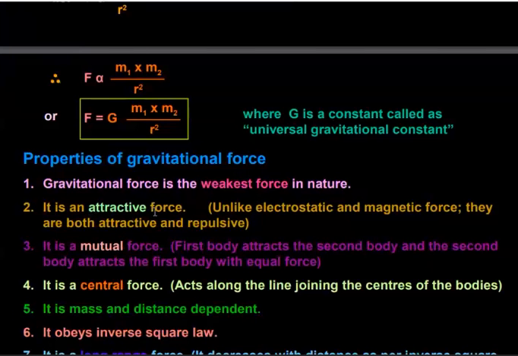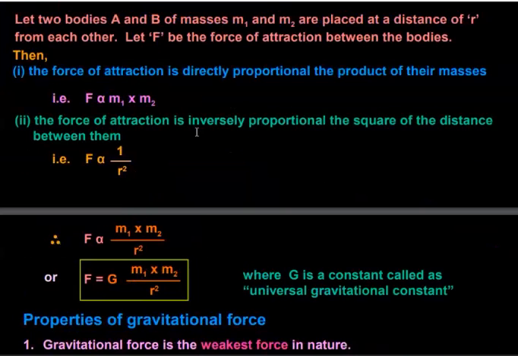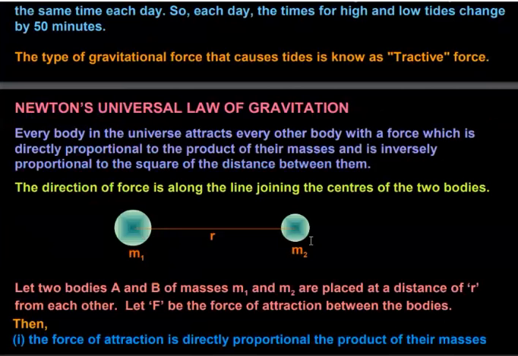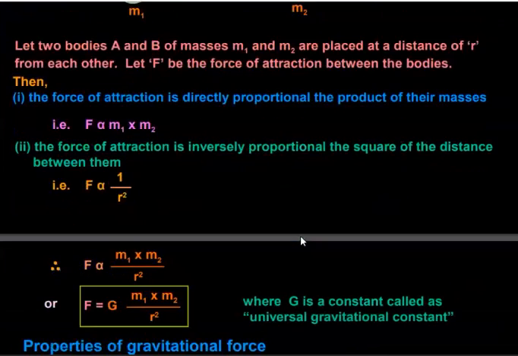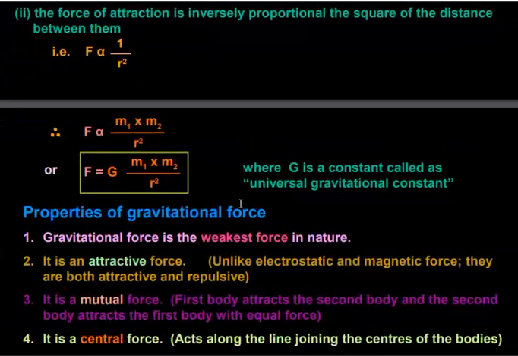And it is a mutual force. That means two objects attract each other with equal and opposite force. So you can say that it is a mutual force. That is, if an object with mass m1 attracts another object with mass m2, then this attraction force exerted by mass m1 on m2 is called action, and at the same time the object with mass m2 also attracts the object with mass m1. This is called reaction. So action and reaction take place simultaneously.